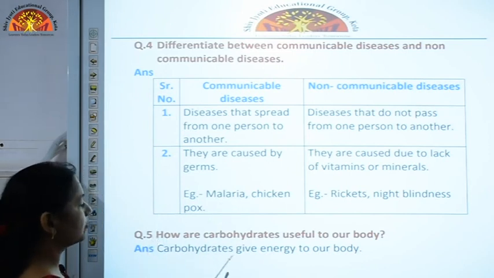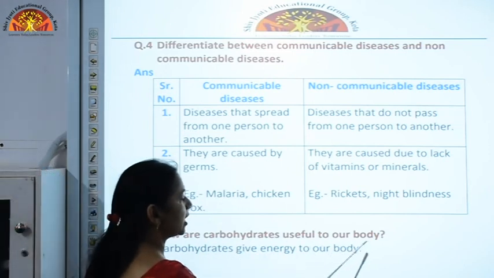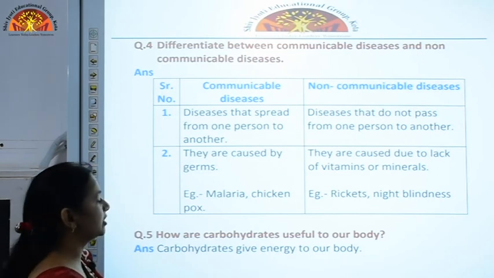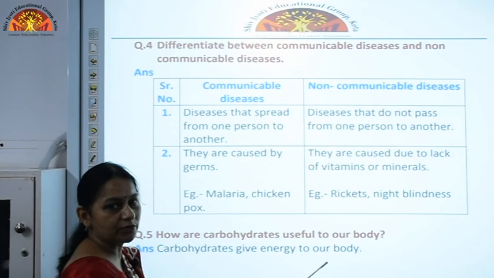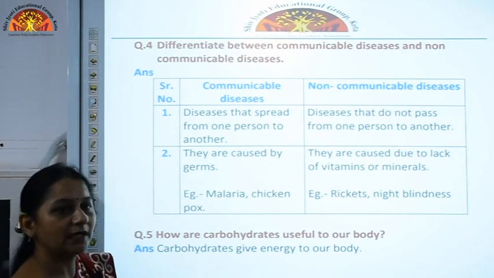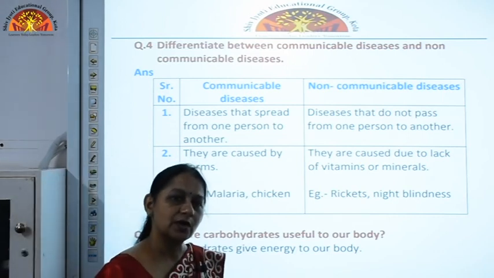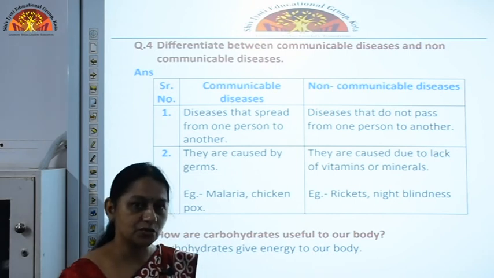Now, how are carbohydrates useful to our body? This is the fifth question of our copy. Carbohydrates give energy to our body. As you know, carbohydrates come under energy giving food. So carbohydrates give energy to our body.